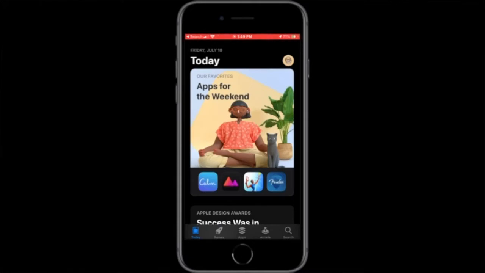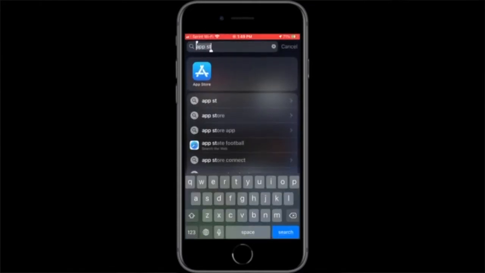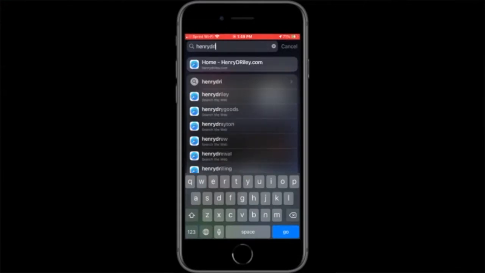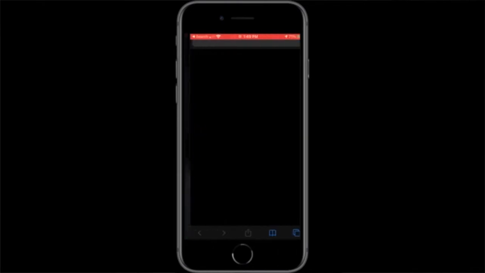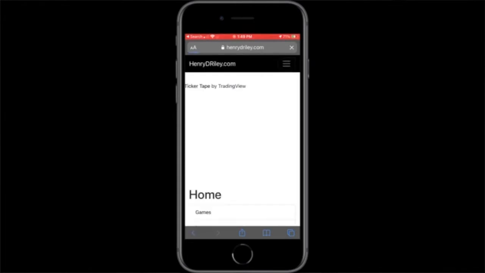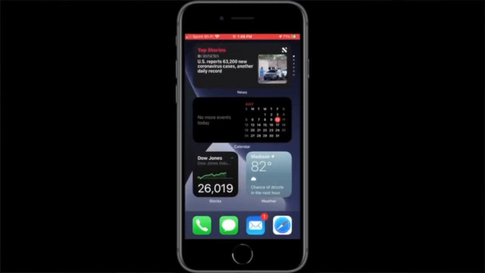You can also, I believe, use this for websites. Let's test that out with my website. Typing in my website here. You can see this comes up because I've been to it, and we can tap go, and it goes to my website. So that works well. Again, just fine little tweaks on that. Nothing really huge, but hopefully it will be useful for people in the future.